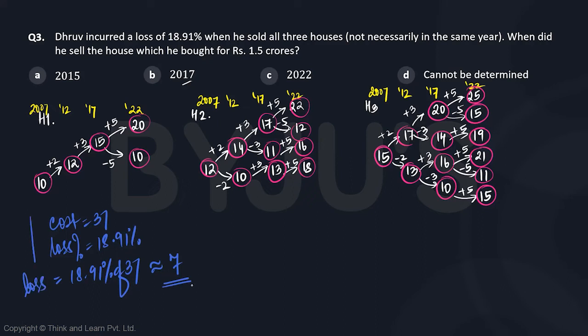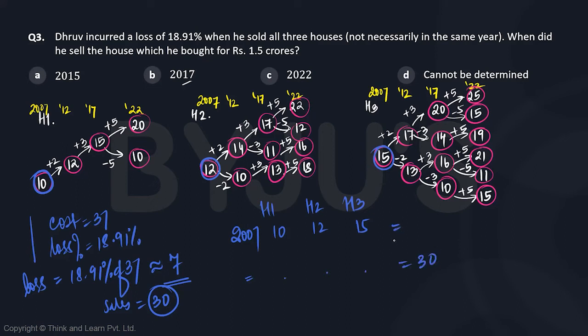Once we have got the loss, we are pretty sure that whatever the changes in the three houses, there should be a decrease of 7 overall. As in, he sold the three houses at an overall price of 30. So this was 10 for house 1, 12, and 15 for houses 2 and 3, in the year 2007. So we need to know the year wherein the houses sold will eventually sum to 30. And it should be the same year, because all the three houses were sold in the same year.